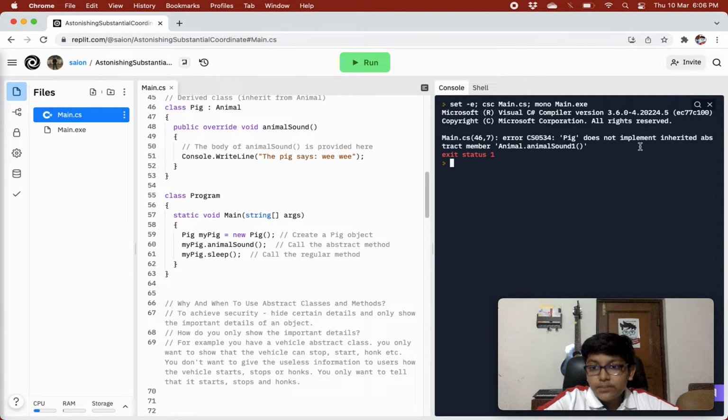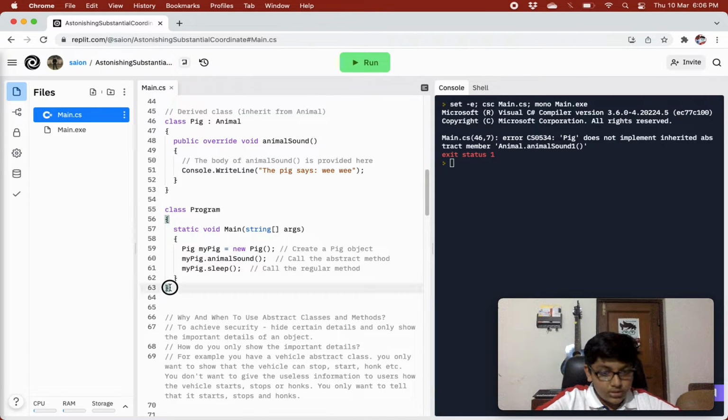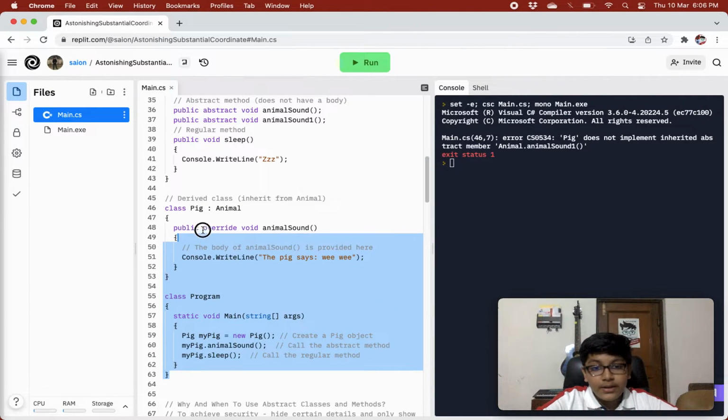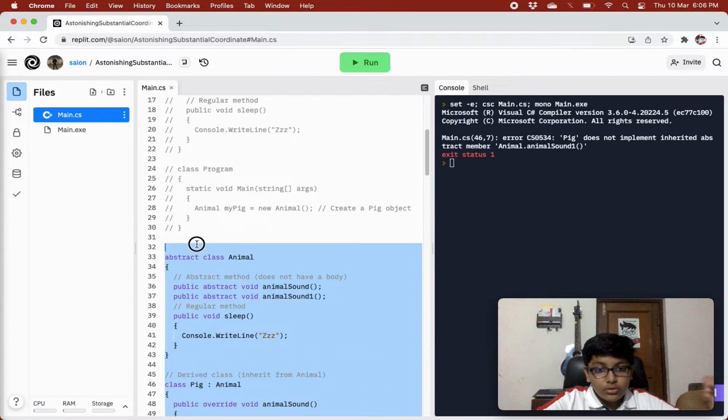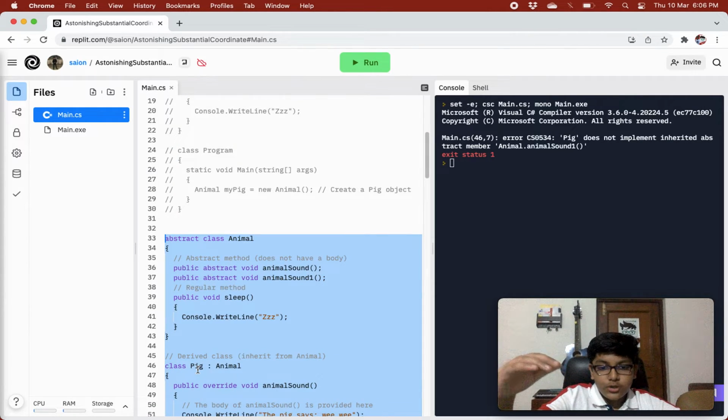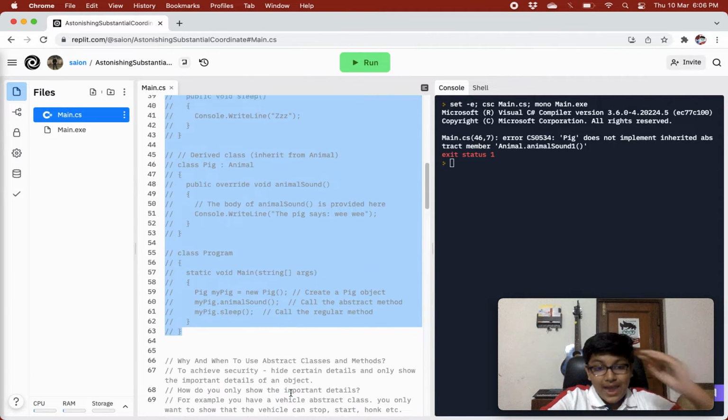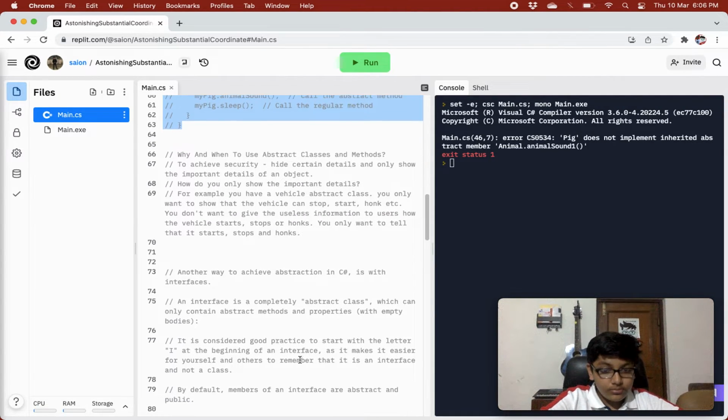So, pig does not implement inherited abstract member animal sound 1. It is clearly saying that we are not implementing animal sound 1, right? So in the derived class, we cannot leave any abstract method with no body. You have to give bodies to every abstract method.